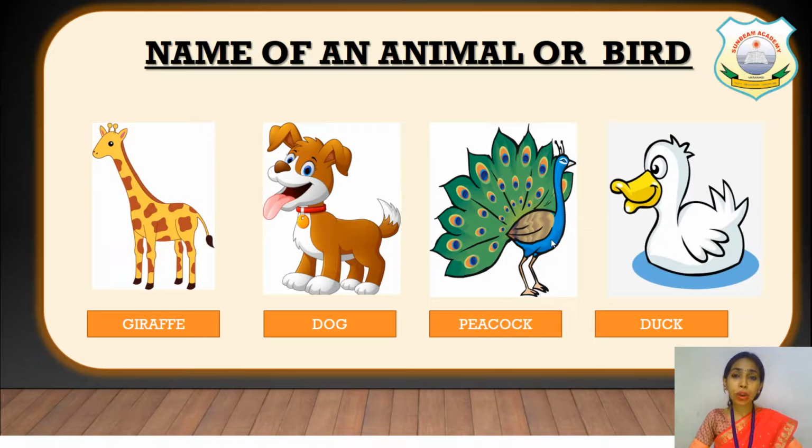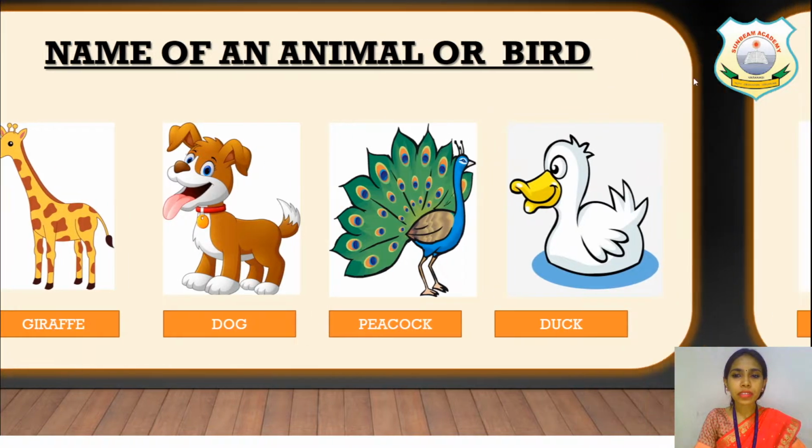Peacock, peacock is a bird. Duck, duck is also a bird. So these words like giraffe, dog, these are name of the animals, and peacock and duck are the name of the birds. Understood everyone? Great.